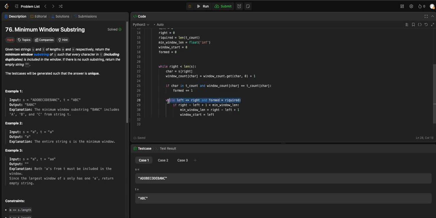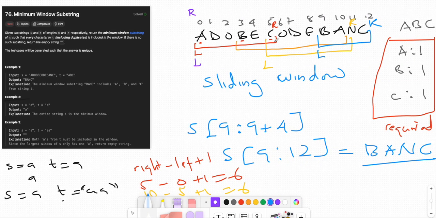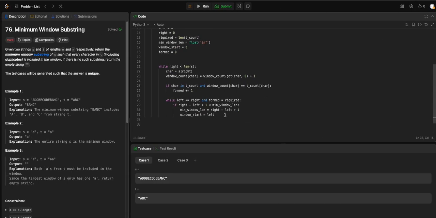Once formed, we first record the distance, then we try to make it smaller by moving the left pointer. The character will be equal to s of left.